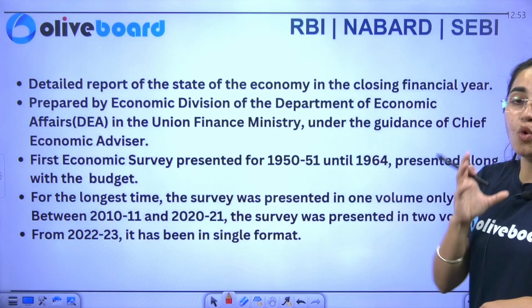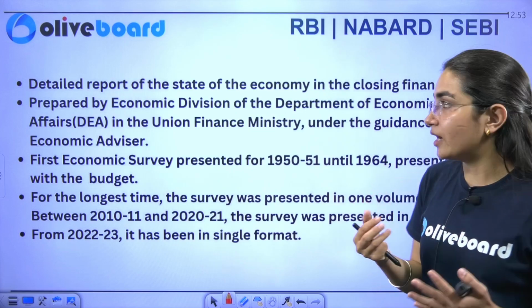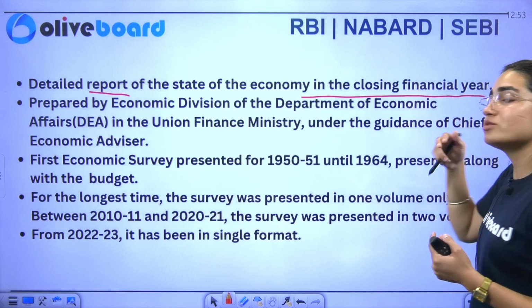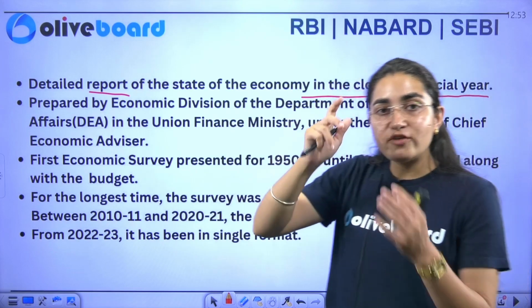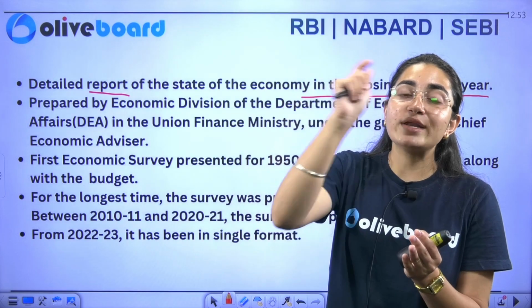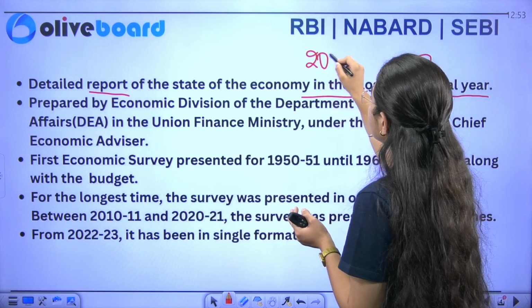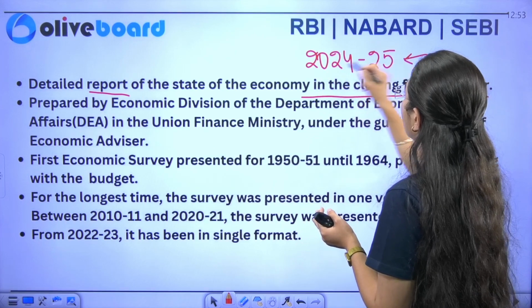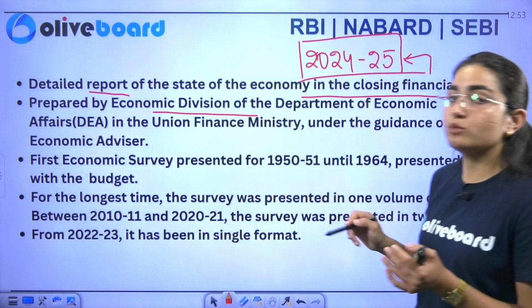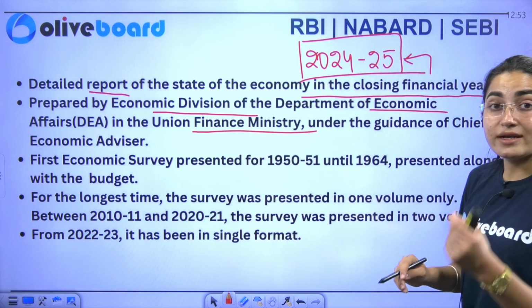Next, what exactly is the economic survey? I just told you that it is basically a report card. It is a detailed report of the state of the economy in the closing financial year. The current year is 2025-26, but what has closed is 2024-25, so this is the analysis of 2024-25. Similarly, who prepares it? It is prepared by the Economic Division of the Department of Economic Affairs in the Union Finance Ministry, under the guidance of whom?